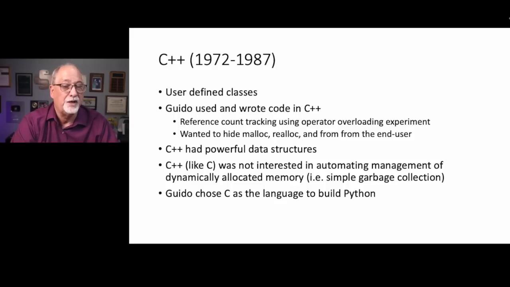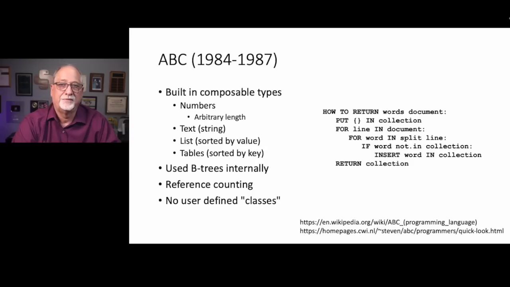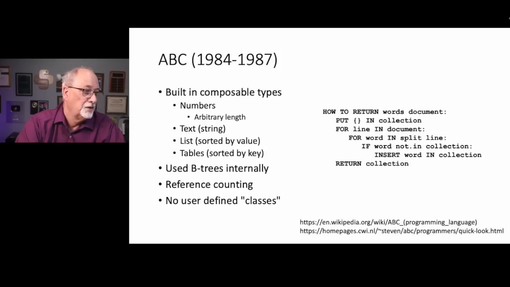And I bet at some point he thought C++ was the answer and then said, no, I've got to use C. And of course, ABC: if you look at the Wikipedia entries, ABC influenced Python. And the answer is yes, but it influenced it more than you might think. There were things that Guido liked and things that Guido didn't like about ABC, places he wanted to improve. So ABC had a lot of cool types. ABC handled allocation and deallocation using reference counting. Guido liked all that stuff.